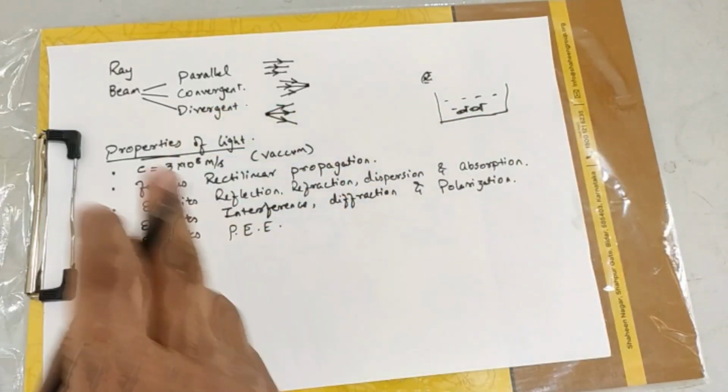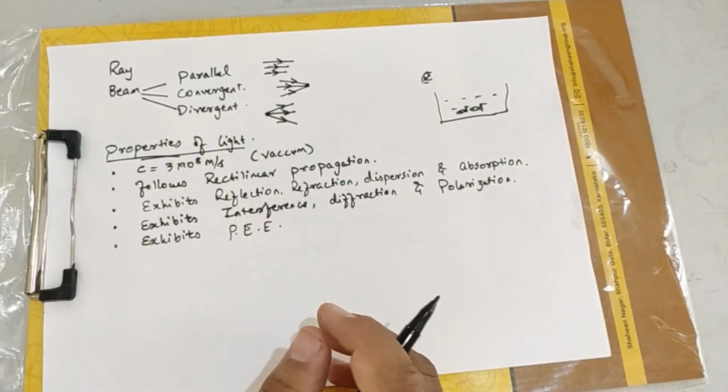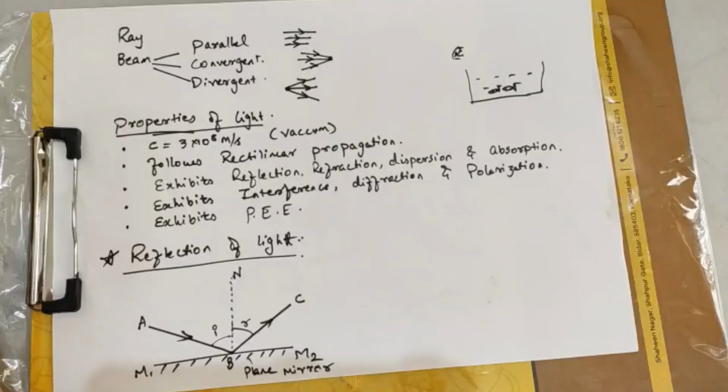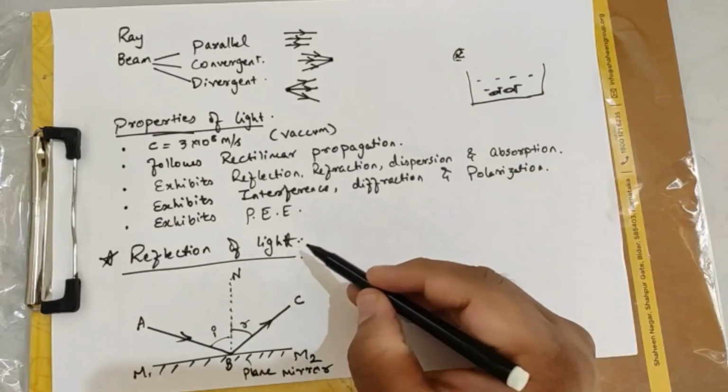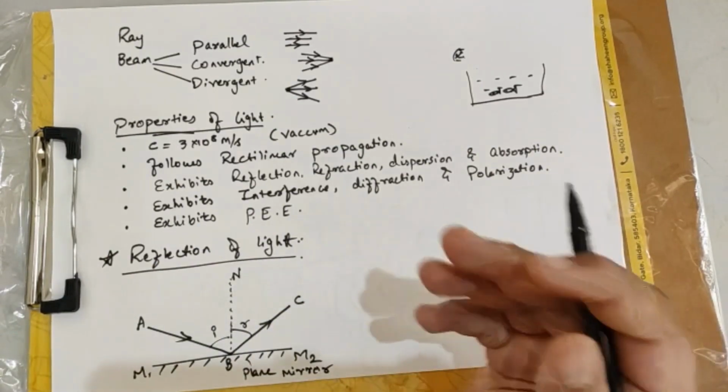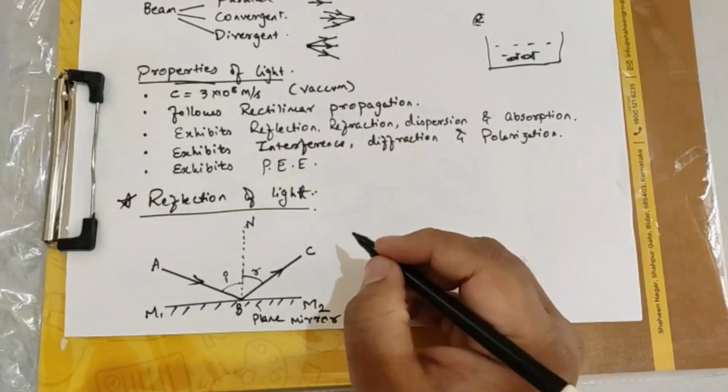So these are the properties. Just go through once, then we'll move forward. Alright, let us move forward. Reflection of light is your next concept. I've just drawn it and then started the recording so that it does not waste your video time. On-screen time has to be reduced, they are telling.